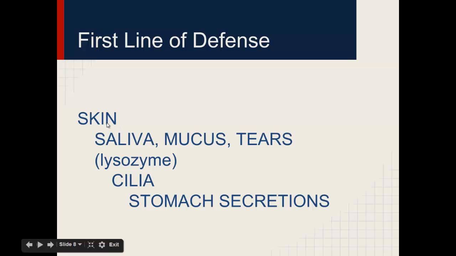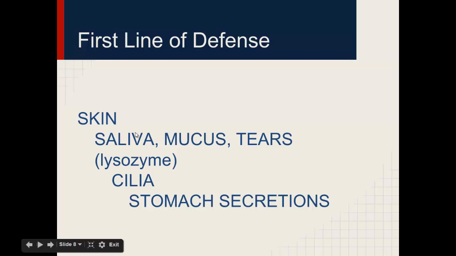So let's say something gets into one of our openings, into our eyes or into our mouth. We then have saliva, mucus, and tears that can break down a bacteria. Saliva, mucus, and tears have an enzyme in them called lysozyme, and that enzyme breaks down the cell wall of a bacteria, harming it.